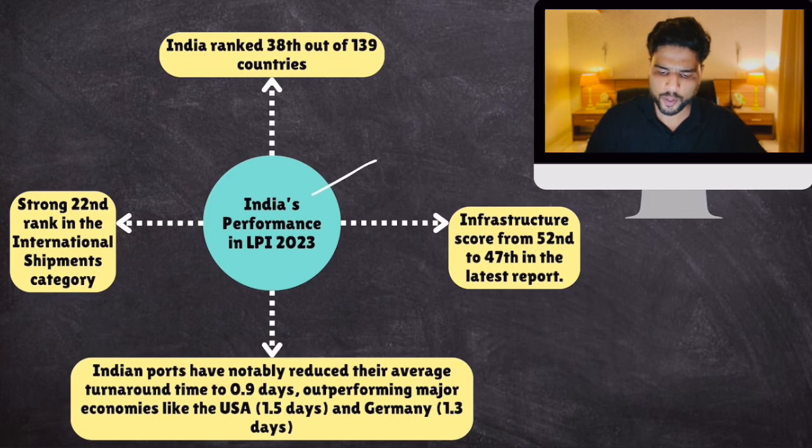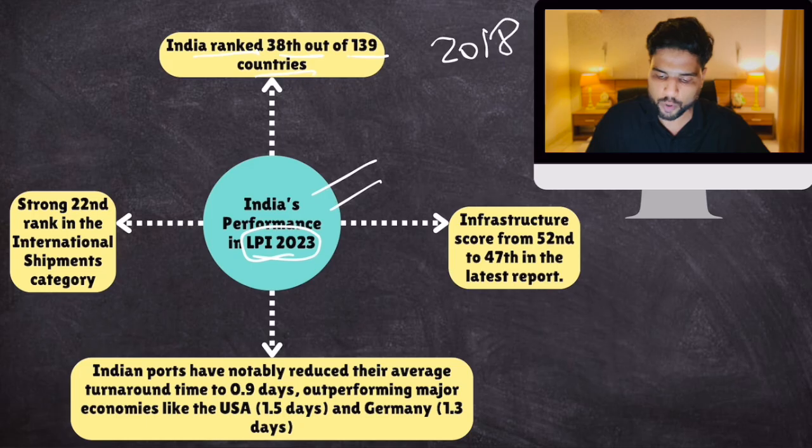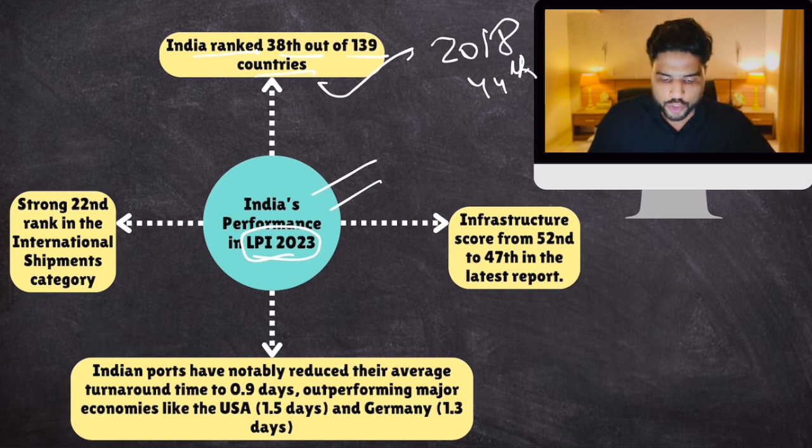Now let's talk about India's performance in LPI 2023. This is the latest report that has come out. India ranked 38th out of 139 countries. It has improved its ranking because in 2018, its rank was 44th. So it has improved its ranking. Good for India. Then, a strong 22nd rank in the international shipments category.